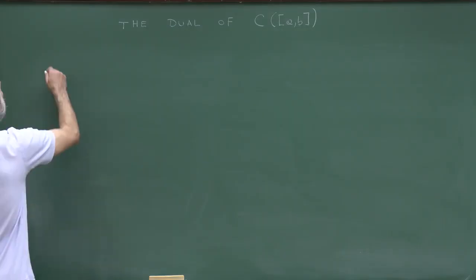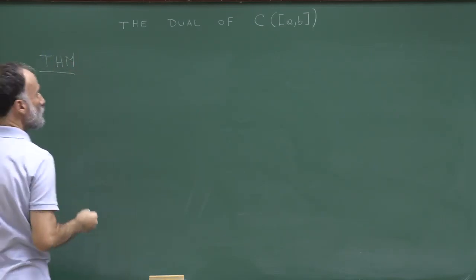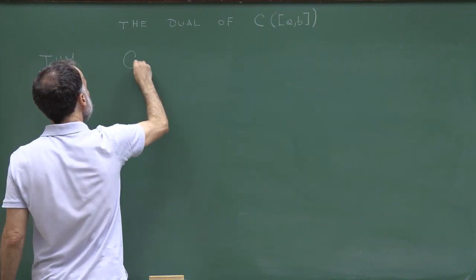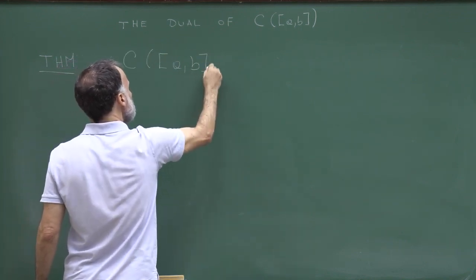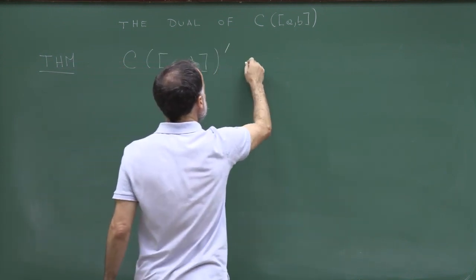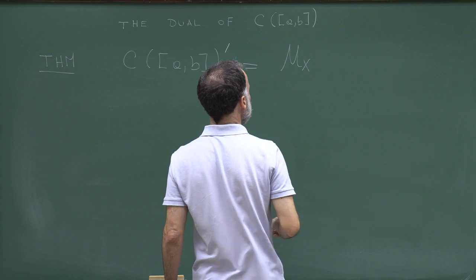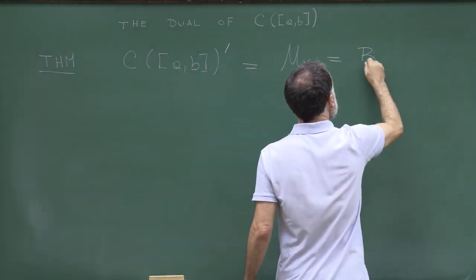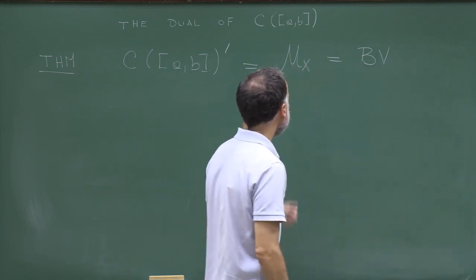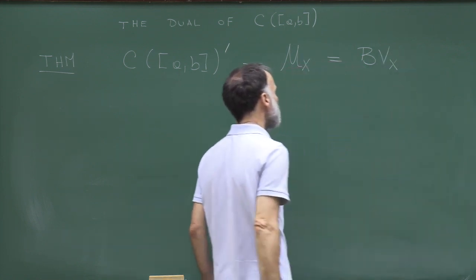Now, here comes the theorem, which is the main result of this lecture. I want to prove that the dual of the space of continuous functions on AB is equal to the space of finite sign measures on X, on the interval AB, and we have seen that this has a one-to-one correspondence with the space of bounded variation functions on X.